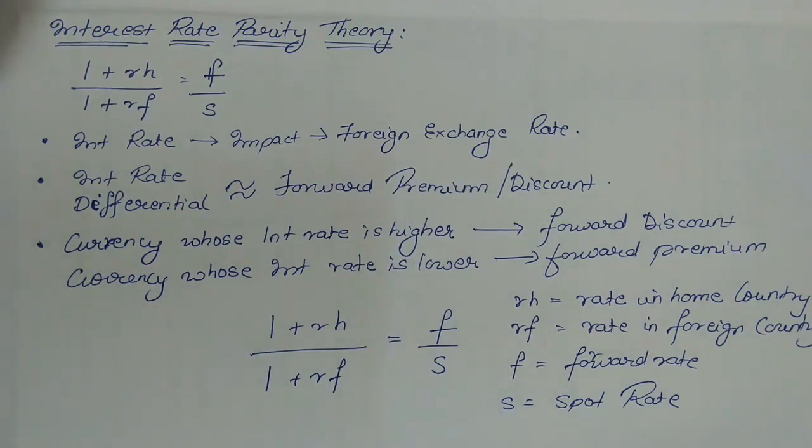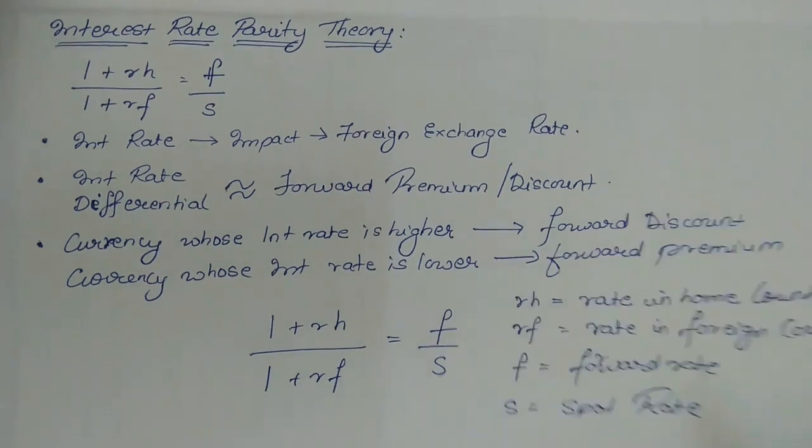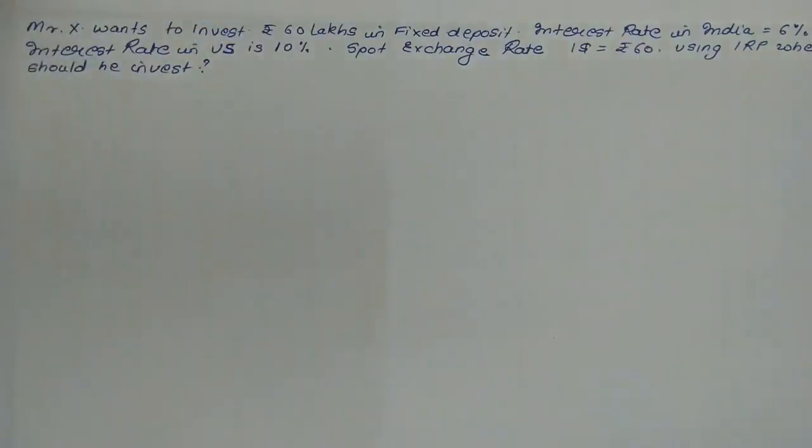Now, to understand this, we'll take up an example. Let's say the question given here is Mr. X wants to invest rupees 60 lakhs in fixed deposit. The interest rate in India is 6%.